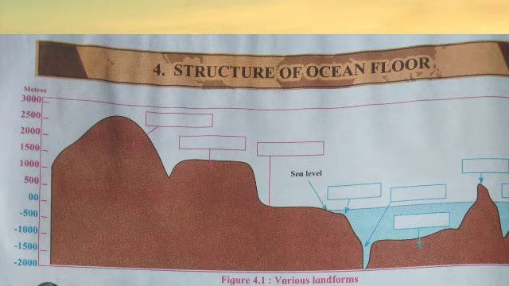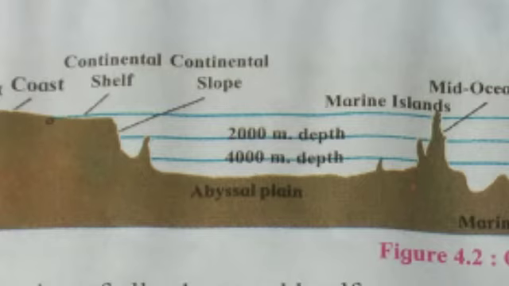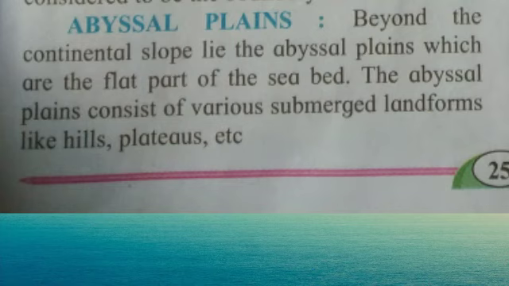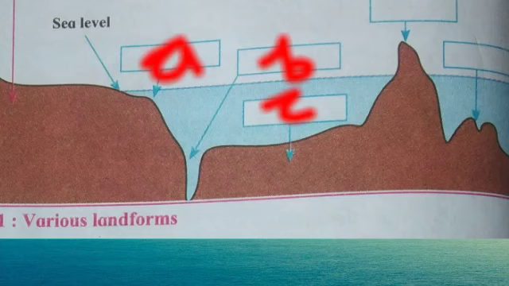Observe the figures 4.1 and 4.2 carefully. Abyssal plains. Behind the continental slope lie the abyssal plains, which are the flat part of the seabed. The abyssal plains consist of various submerged landforms like hills, plateaus, etc. In this figure, A indicates continental shelf, B indicates continental slope, and C indicates abyssal plains.